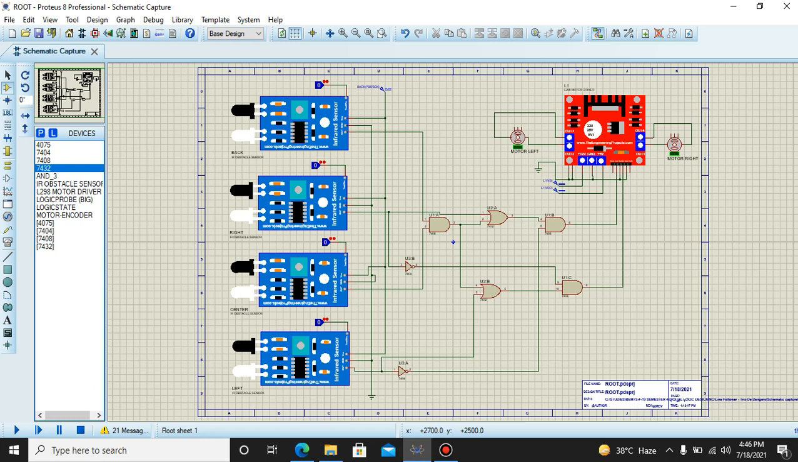But if there's a path in which right, left, and straight all come together, then our board should stop there. So this is our logic, and we have to use at least four sensors. This was a big task for us.